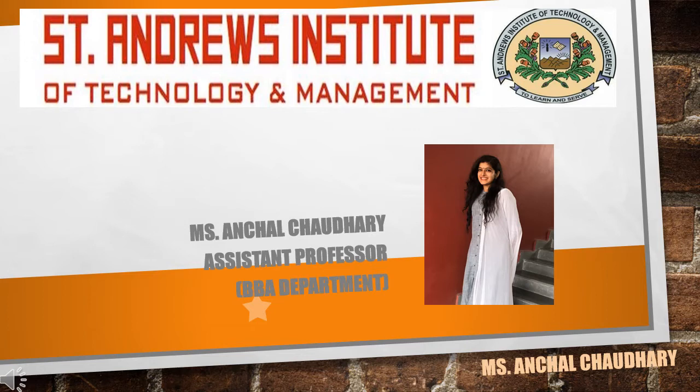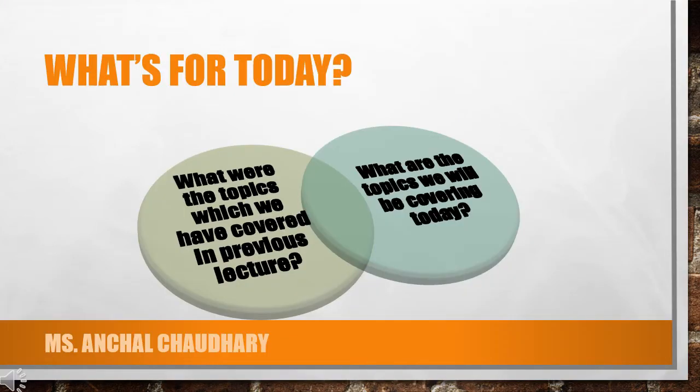So students, I am back with my online lecture series of income tax. So students, it's your lecture number 7 from unit 2. In previous lectures, we have covered income from salaries and income from house properties, both their theoretical perspective as well as their numerical portion. So we have covered all of those, and also we have started the profits or gains from business or profession. So in the previous lecture we have started this new topic, and we will be covering the same topic in today's lecture also. So let's get started.